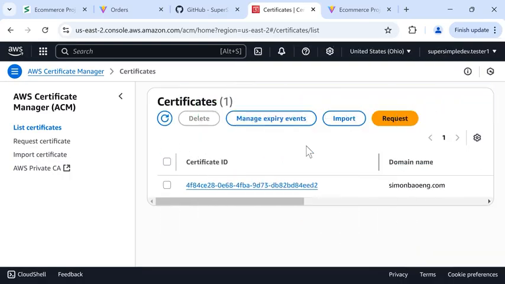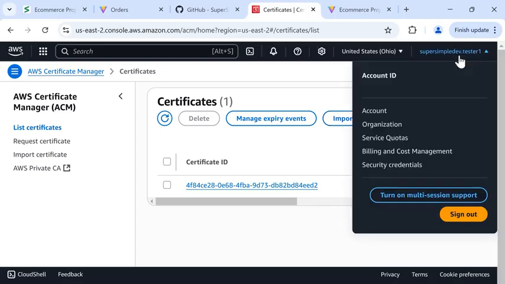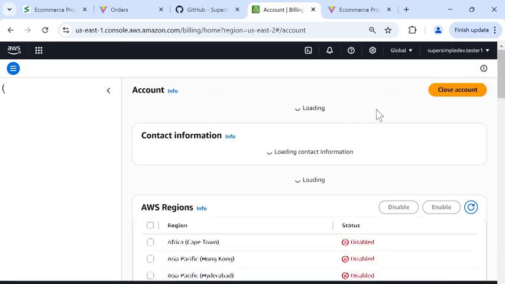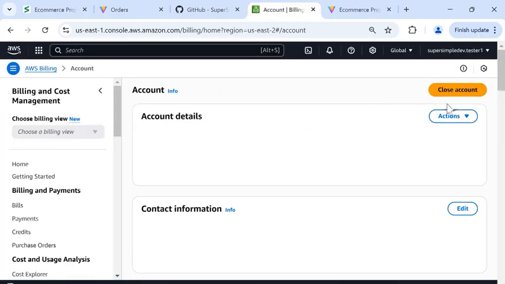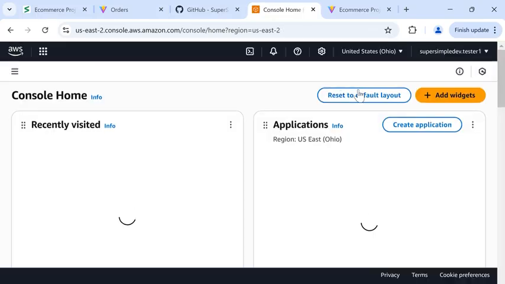You can also delete your entire account if you want by clicking your profile and clicking account, and then close account. Although you'll lose access to the free tier if you do this. I usually keep my account open for a while to practice with the free tier.